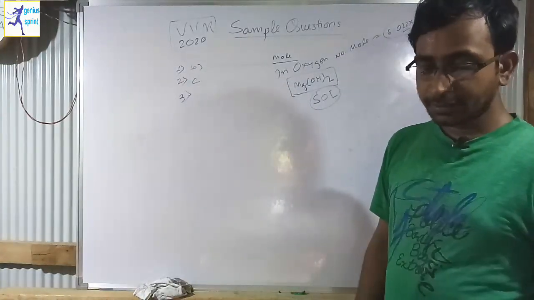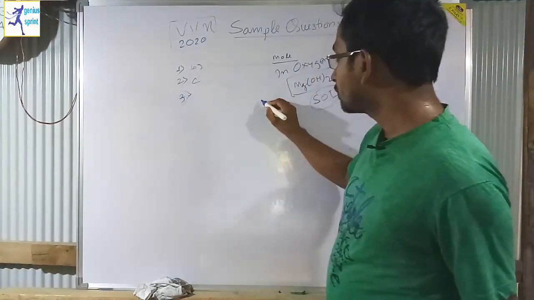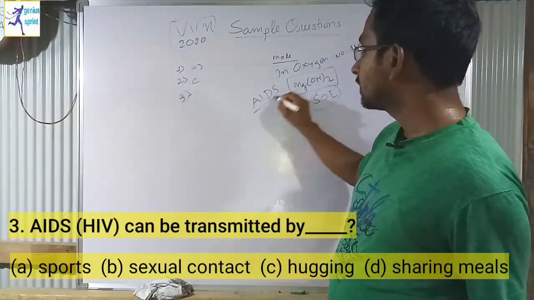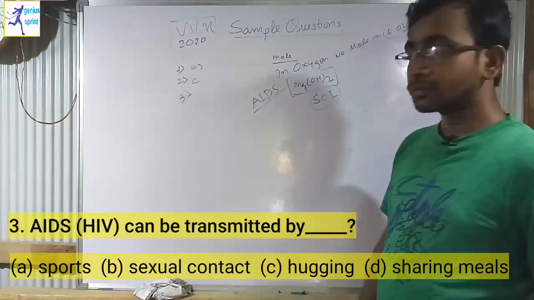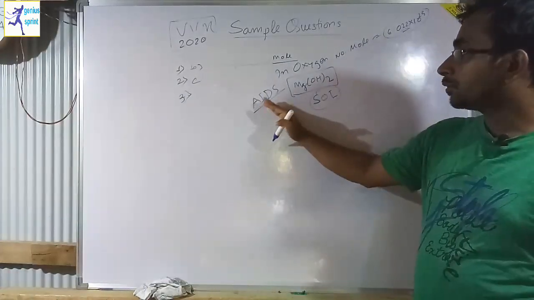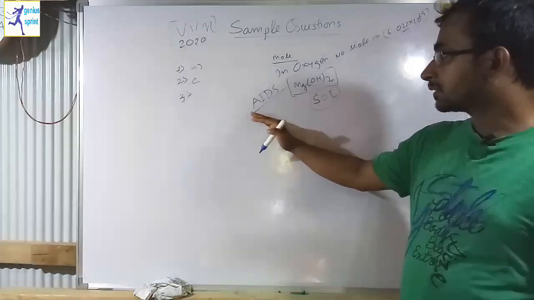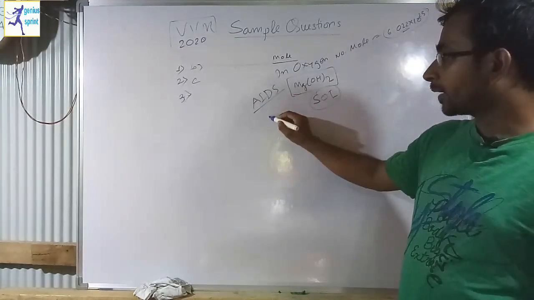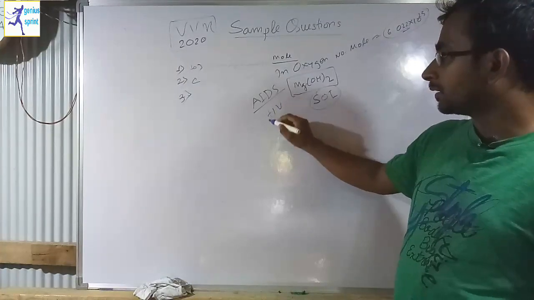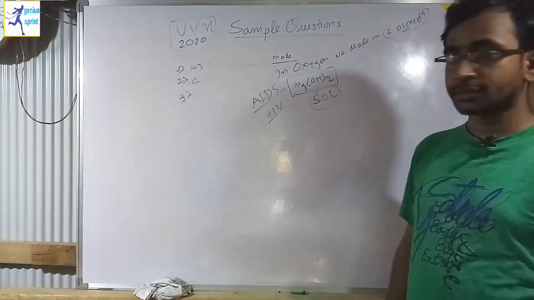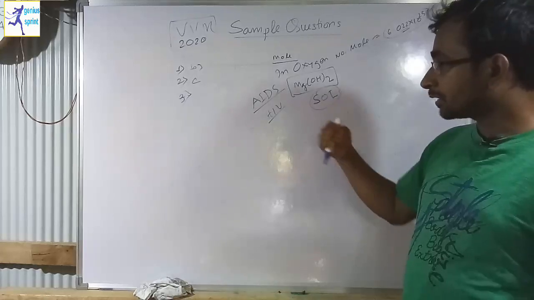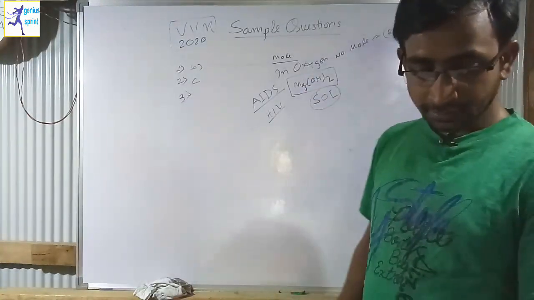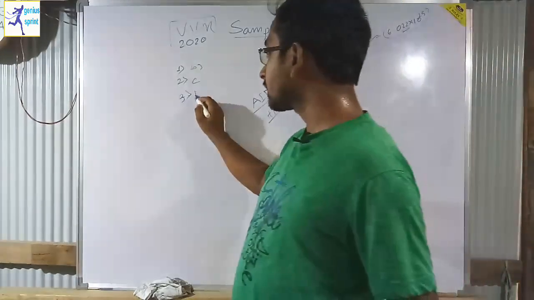Question number 3. AIDS can be transmitted by dash. AIDS is a disease whose full form is acquired immunodeficiency syndrome. This is a sexually transmitted disease. Its virus name is HIV, that is human immunodeficiency virus. So it is a sexually transmitted disease. So our option says yes, sexual contact. Option number B is correct.